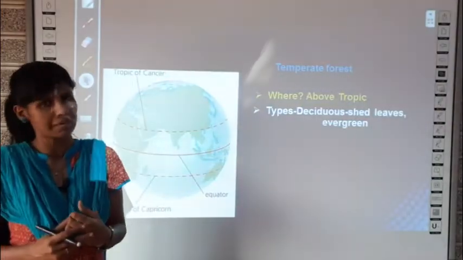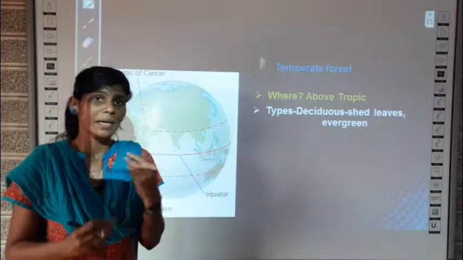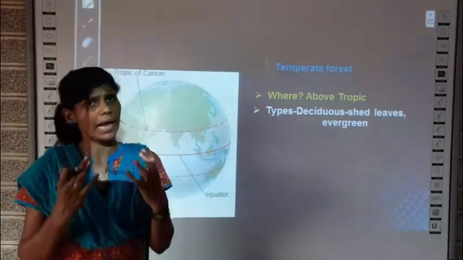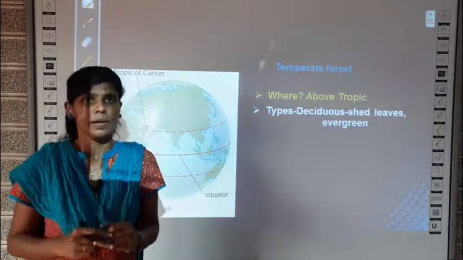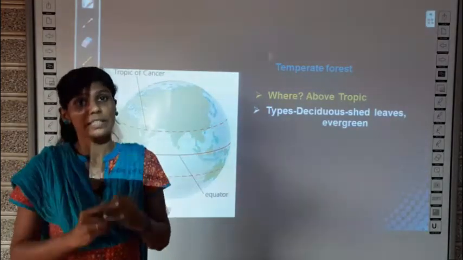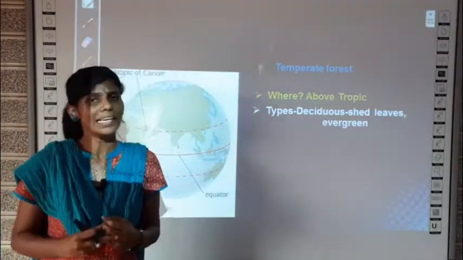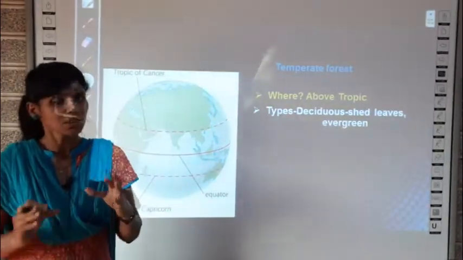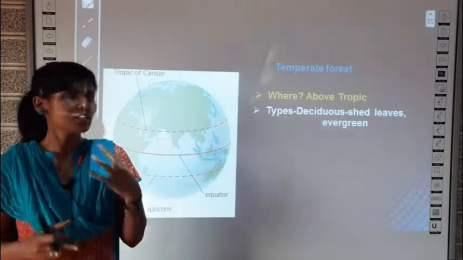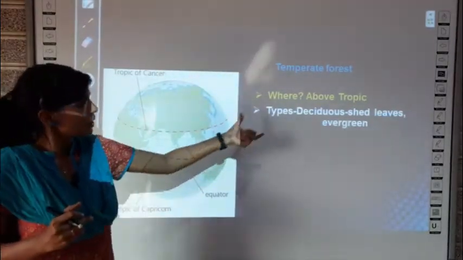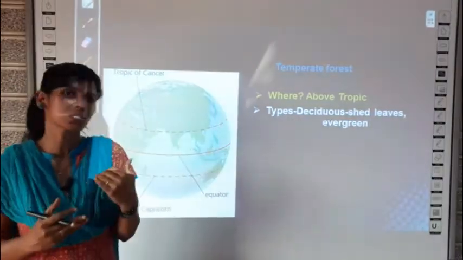What is the meaning of deciduous? See, all these you must have studied in your geography, I guess. But anyways, deciduous forest will have trees which will shed their leaves every year. Like in one season of the year, every year they will shed their leaves and again new leaves will form in that plant. So if they have the ability to shed their leaves, then it is called a deciduous forest. So deciduous forests shed their leaves every year, and evergreen forest is opposite to deciduous forest.